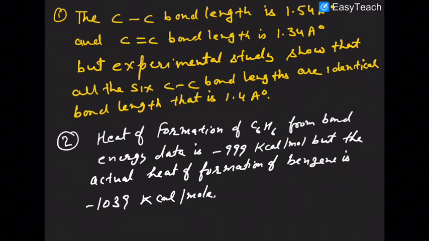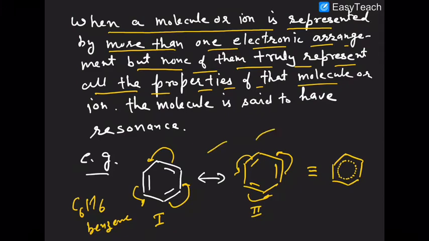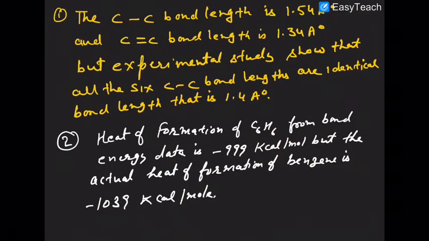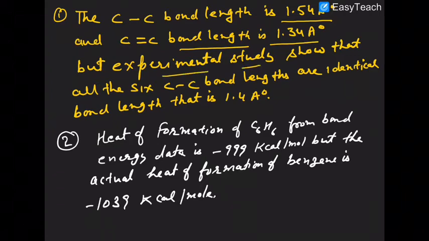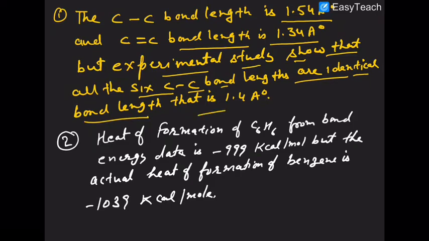Now in the case of benzene, the carbon-carbon single bond length is 1.54 angstrom, while the carbon-carbon double bond length is 1.34 angstrom. That was established experimentally. But the experimental data in the case of benzene shows that all 6 carbon-carbon bonds are identical in bond length, and that bond length is 1.4 angstrom.